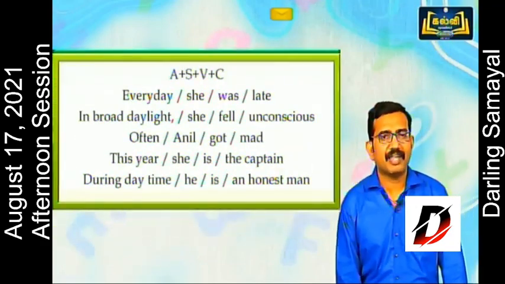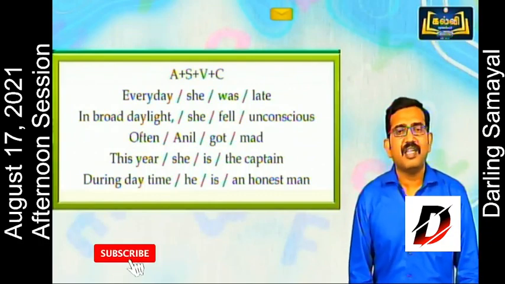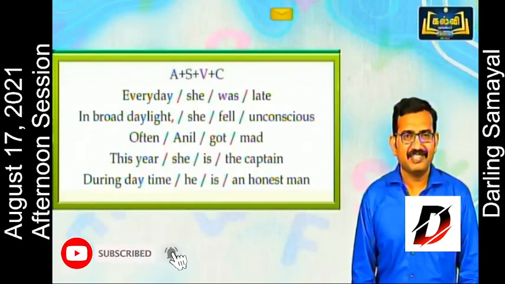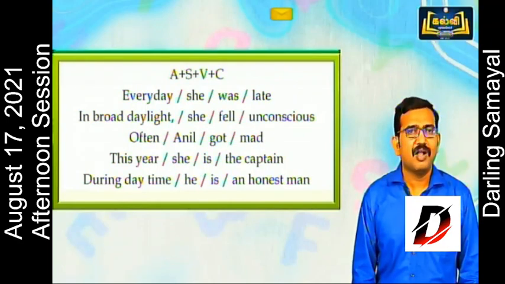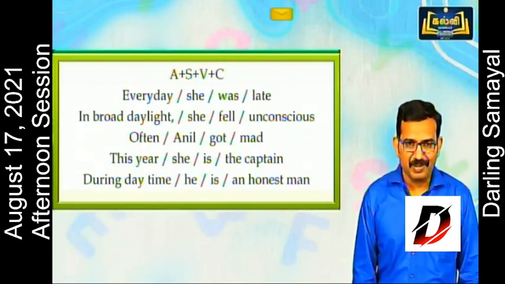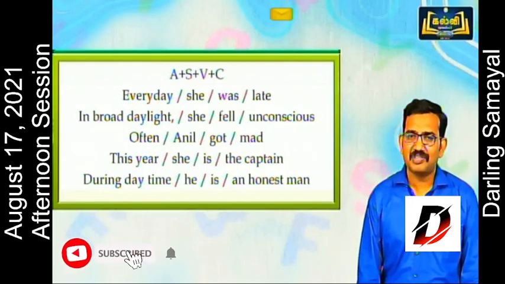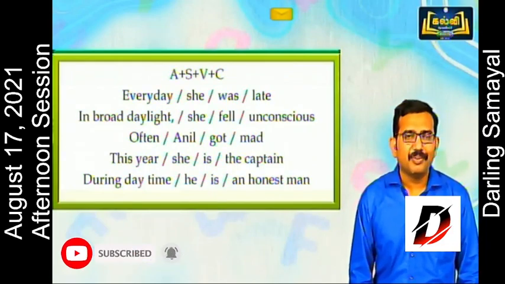Some examples for ASVC pattern. Every day she was late. In broad daylight she fell unconscious. Often Anil got mad. This year, she is the captain. During daytime, he is an honest man.